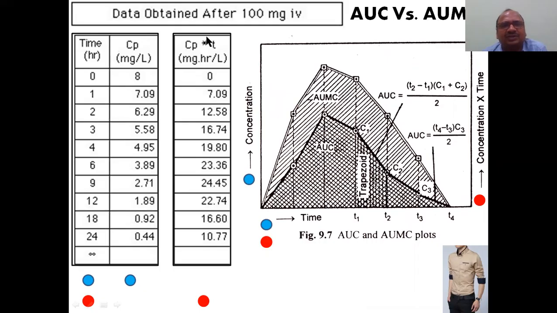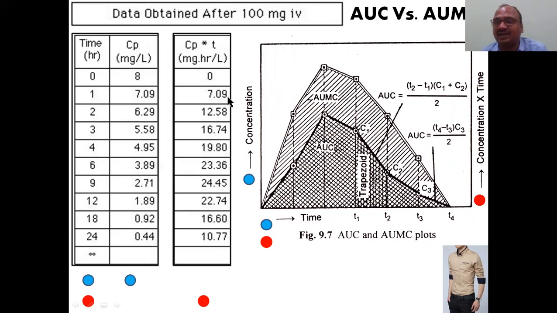See here, this is multiplication. So 0 into 8 is 0, 1 into 7.09 is 7.09, 2 into 6.29, like that. You multiply all the values. So what will you get? Concentration of the drug in the plasma into time. This is the value.